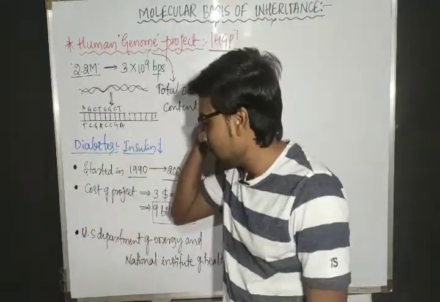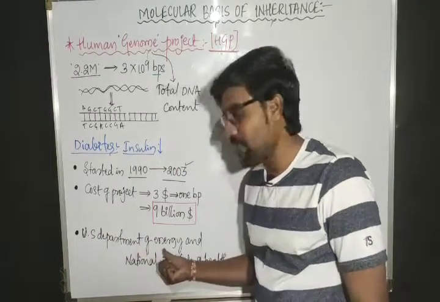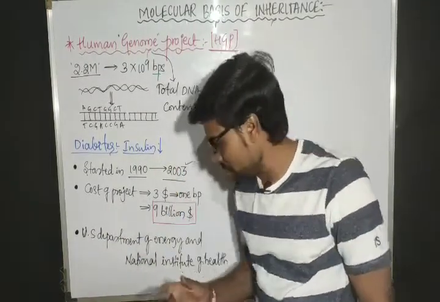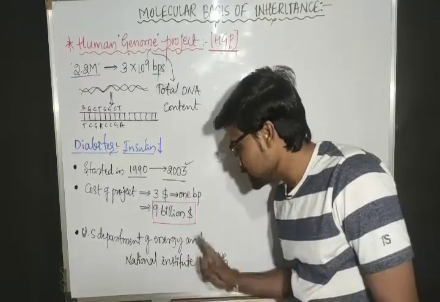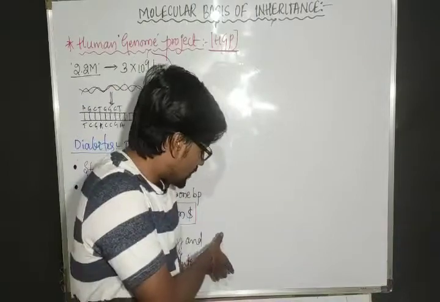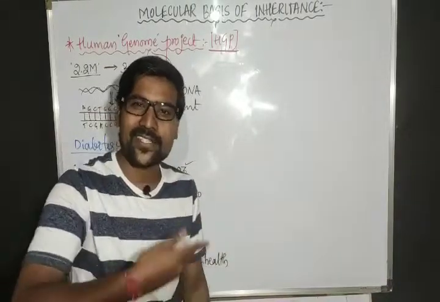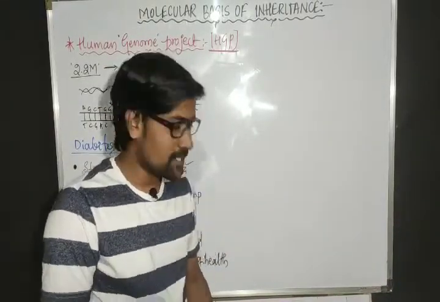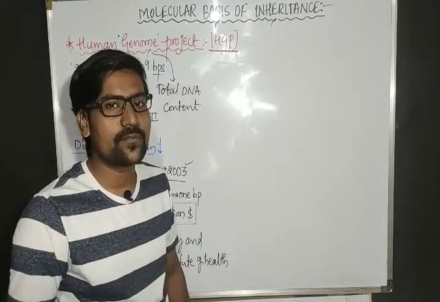In America, the US Department of Energy is one organization. The second one is the National Institute of Health, that means concerned with the medical field. Both organizations together started this project. That means they funded the amount.